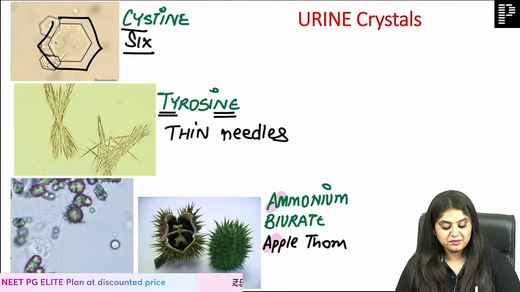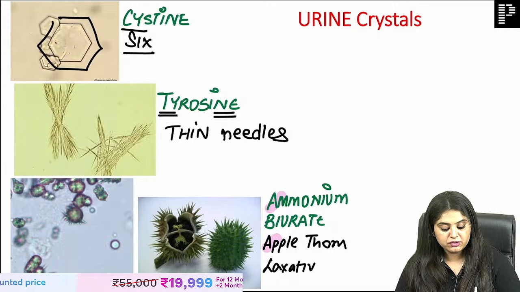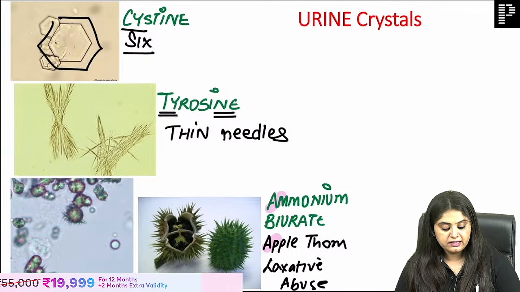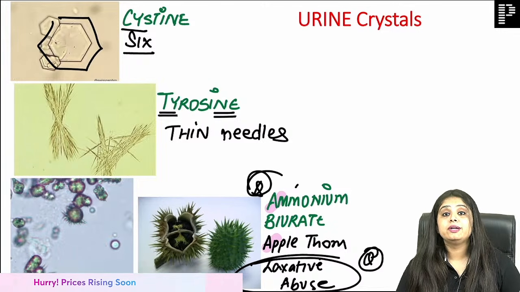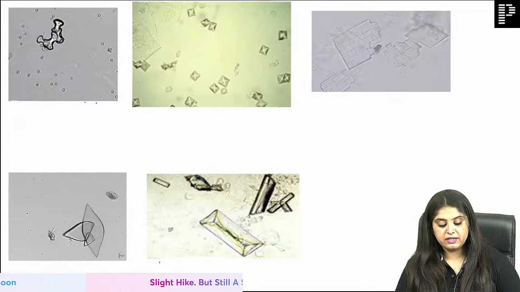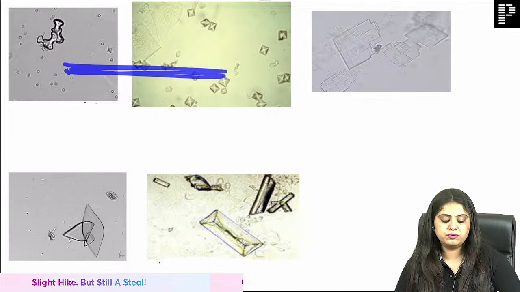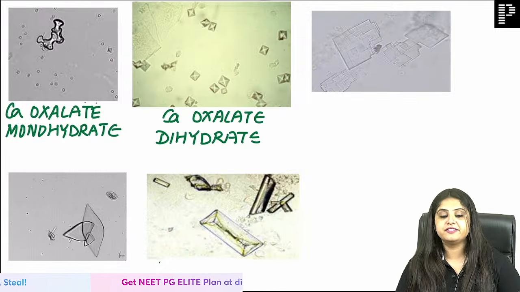Tell me about this one, I can't tell from its name. This is seen because of laxative abuse. Okay, it is seen because of laxative abuse. That's the question that you are going to get in the exam. Coming to the next one. Now comes the story of the calciums. Who forgets Mona is dumb? No one is forgetting that.